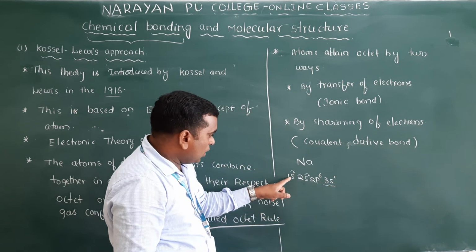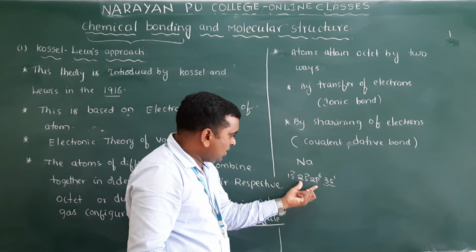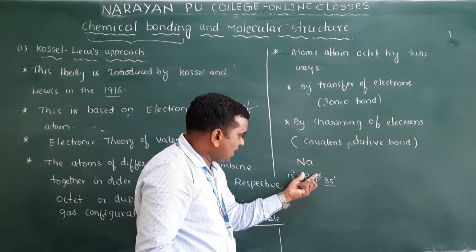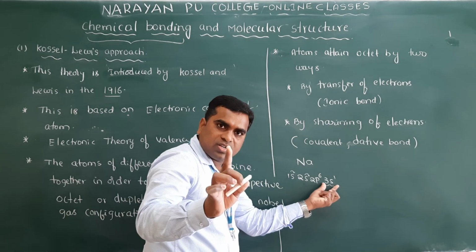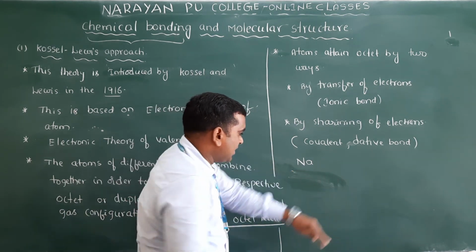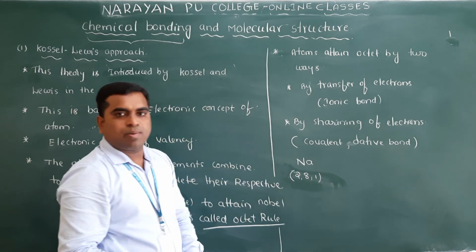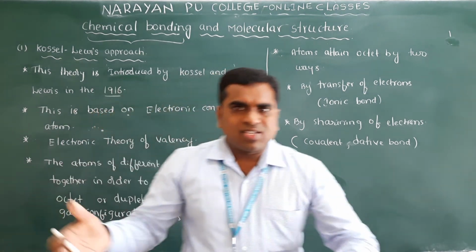What can I write? 2 electrons in the first shell, in the second shell 2 plus 6, 8 electrons, and in the last shell, the third shell, 1 electron. Shall I write it as 2, 8, 1? This is the sodium atom.